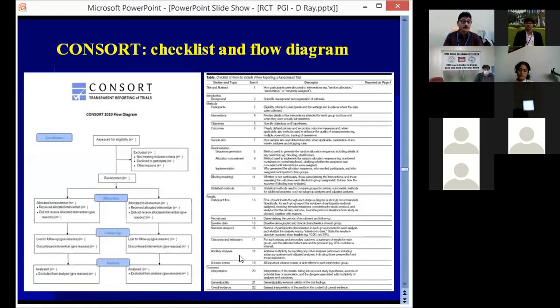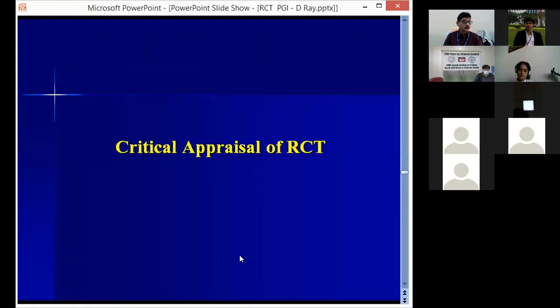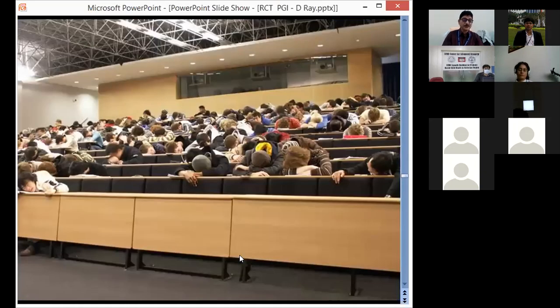the randomized controlled trial is to be reported. Now, coming to the critical appraisal of the RCT. The RCT has been done and reported. Now, can we depend on this RCT, or on the recommendation being given? Is it applicable? Is it valid? That has to be assessed, and that is the critical appraisal of the RCT. I'll just give you an outline of how to do it. I hope people are not sleeping.